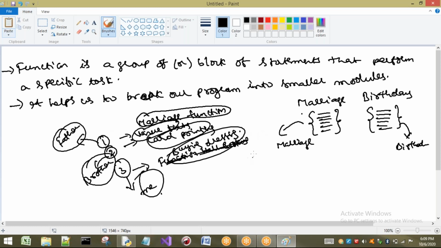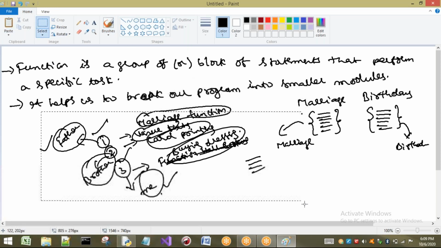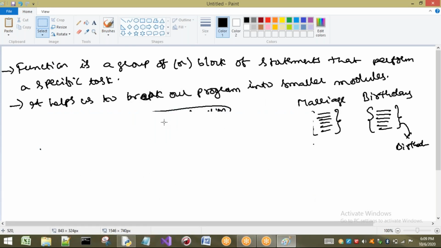What is meant by complexity? If the entire task has to be seen by only the father, it will be very complex. He cannot do all the things, so he may feel it as a complex thing. So if we divide a large task into modules, this module has to be done by father, this module by brother, this module by a particular person. In this way, if you divide an entire task, it will be easy to execute. So complexity will be reduced. So this is about the function concept.